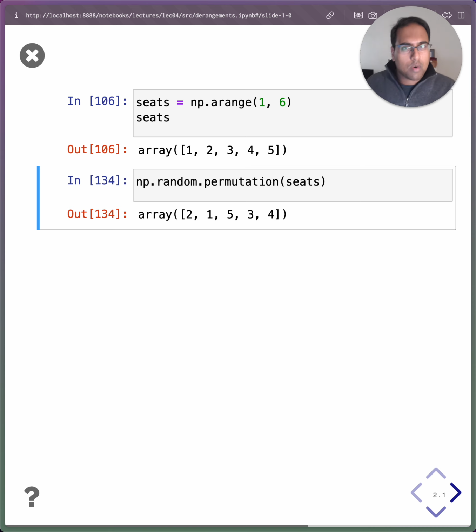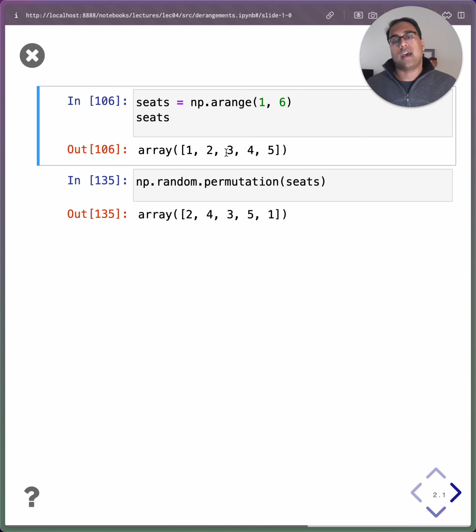In the simulation that we're looking at on the screen, this is saying that passenger 2 sat in seat 1, passenger 1 sat in seat 2, passenger 5 sat in seat 3, passenger 3 sat in seat 4, and passenger 4 sat in seat 5. So in this simulation, all 5 passengers sat in the wrong seat. If I run it again, here we see that passenger 3 does indeed sit in their correctly assigned seat.